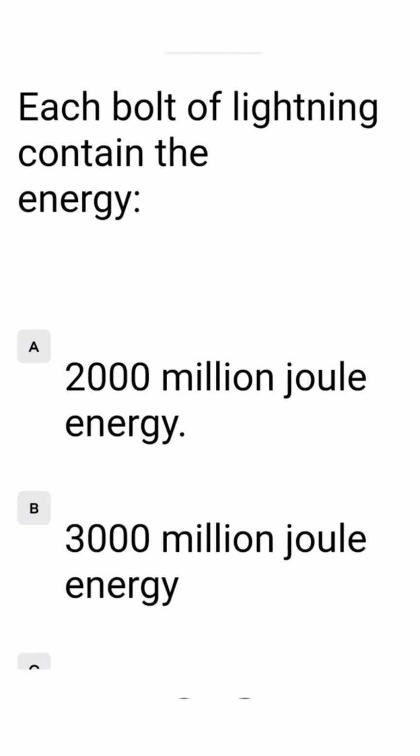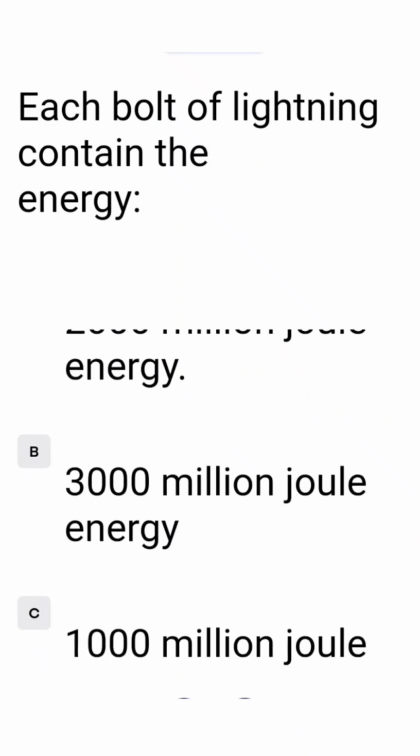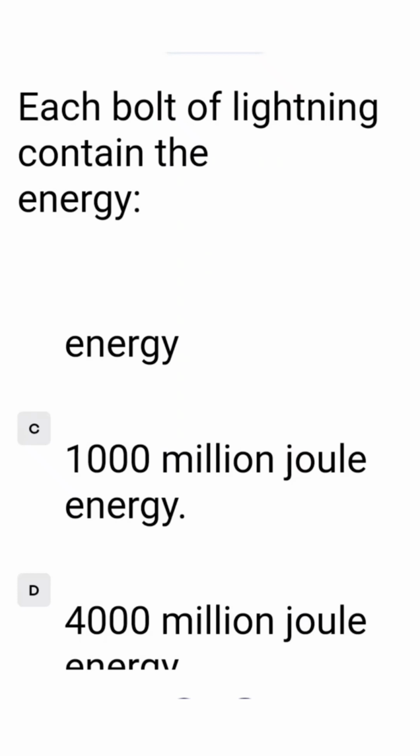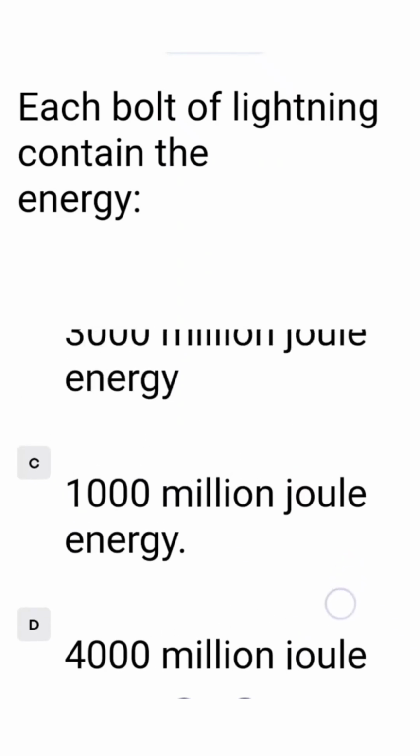Each bolt of lightning contains energy. Option A 2000 million joule energy, B 3000 million joule energy, C 1000 million joule energy, D 4000 million joule energy.